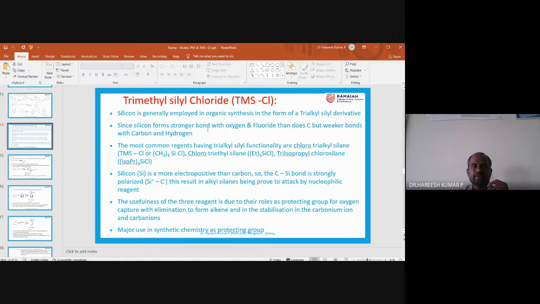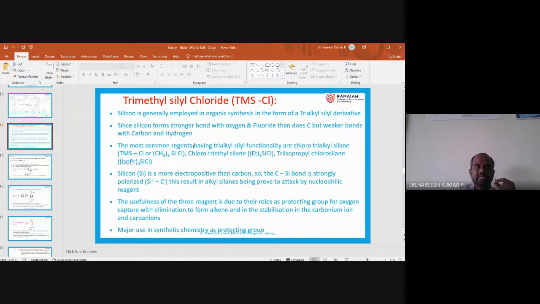Since silicon forms a stronger bond with oxygen, and this silicon also forms a stronger bond with fluoride, it means that silicon forms a strong bond with oxygen as well as fluoride compared to carbon and hydrogen. That's what you need to remember.